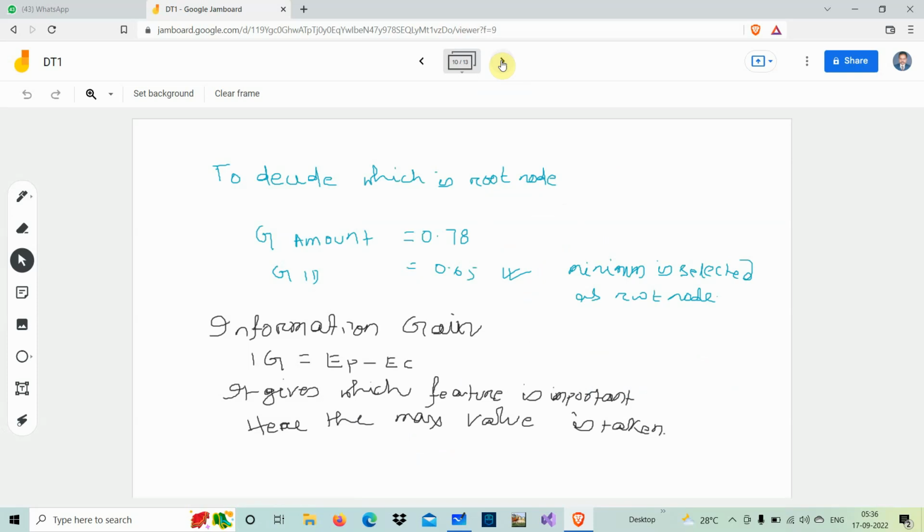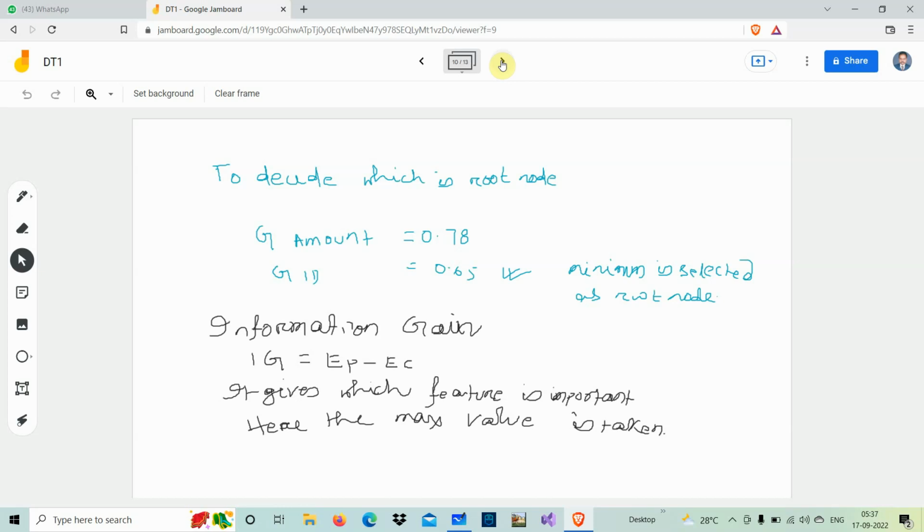Now suppose this is what we calculated for this amount. Now again we calculate it for the ID, because each and every customer has an ID or some account number. Maybe loan ID will be there instead of account number, because when somebody is opening and closing an account, that is an account, but when somebody is applying for a loan, we call it loan ID. So we can calculate the Gini index of this ID.